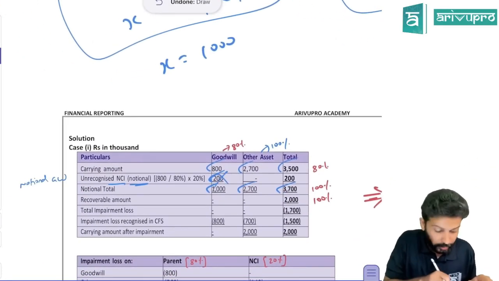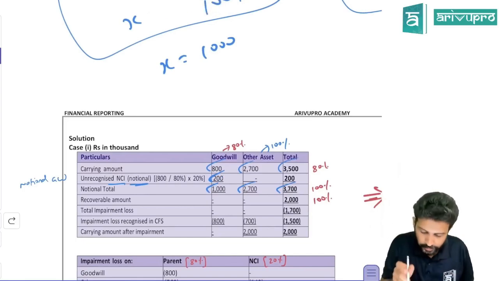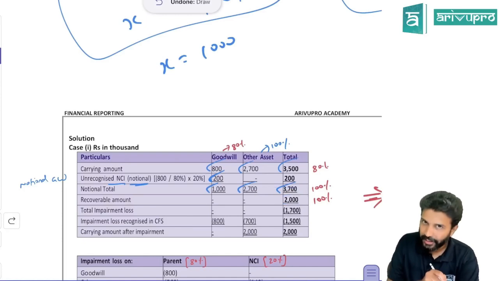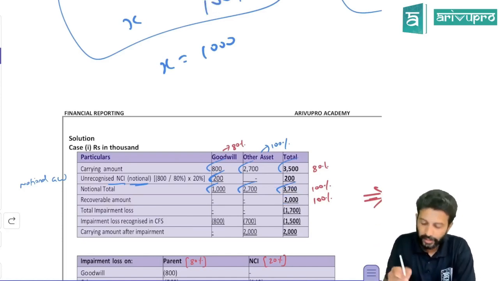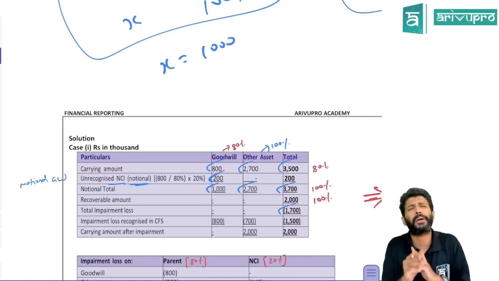We don't record 200. This is only for the impairment loss calculation. So carrying amount is 3700, recoverable amount is 2000. That means is there any impairment loss? Yes. Carrying amount is greater than recoverable amount by 1700. So impairment loss is 1700, and you know the impairment loss allocation rules.